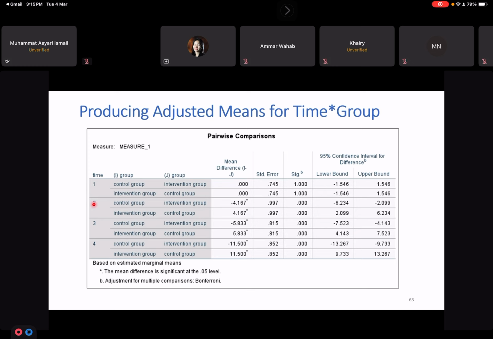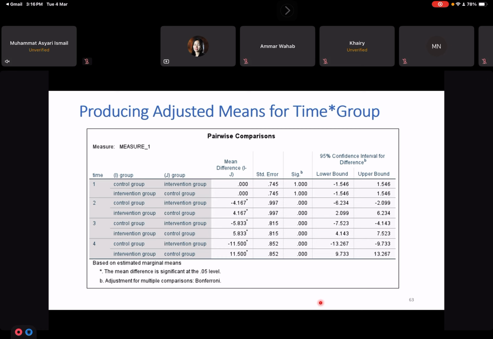Okay, so at time 2, we have control group and intervention group, and the p-value is significant, and the difference between these two groups at time 2 is 4.167. Why is it negative? Then you will know that the control group has the smaller fitness score compared to the intervention group at time 2. So that's why control minus intervention is negative. Smaller value minus bigger value is negative. This is positive because the intervention group fitness score is higher than the control group. So you just report one of them, either the negative one or the positive one.